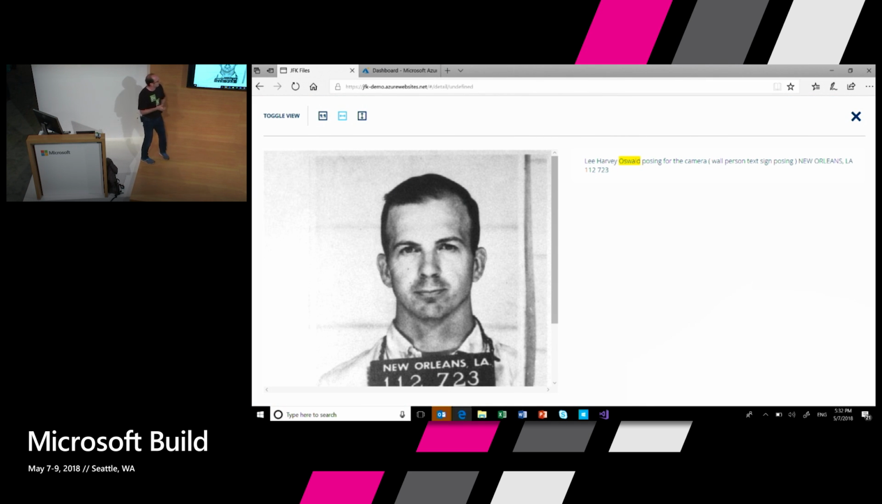Notice that this photo that appeared in these files does not say anything about Oswald. There's no Oswald written, but we used the computer vision skill to do celebrity recognition, and it provided us with this captioning that this photo is actually Lee Harvey Oswald posing for the camera, which is close enough to be accurate that it doesn't matter. So when I search for Oswald, I get this image back, which is nice.